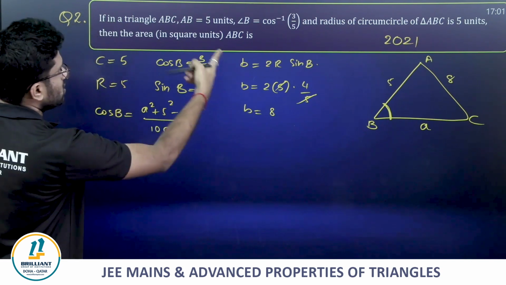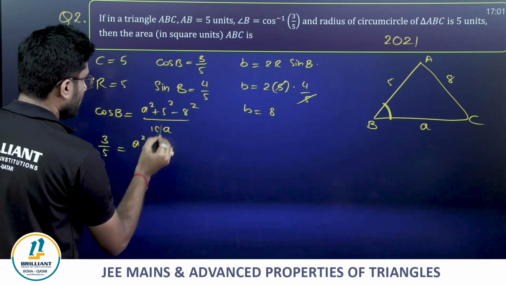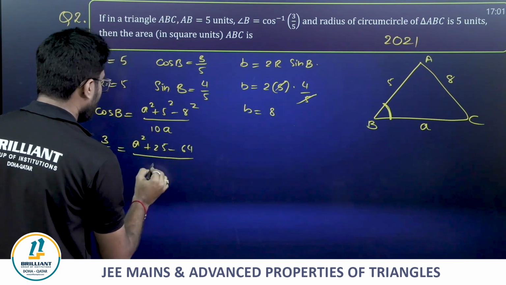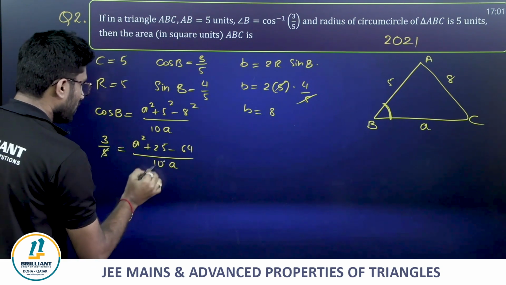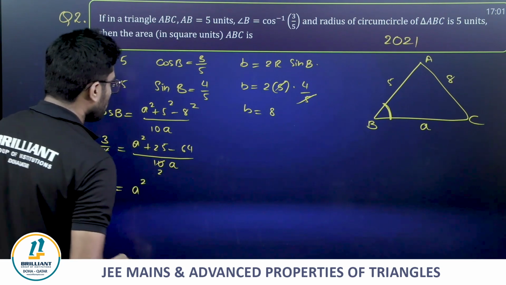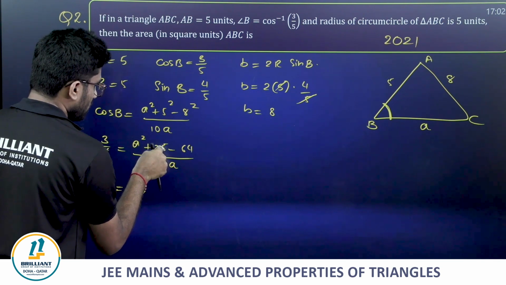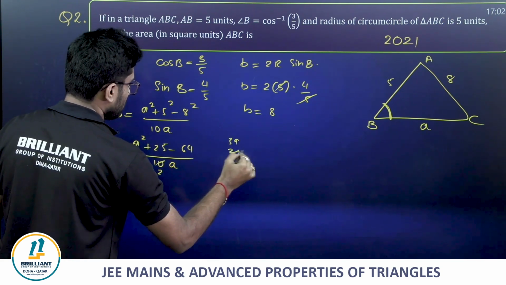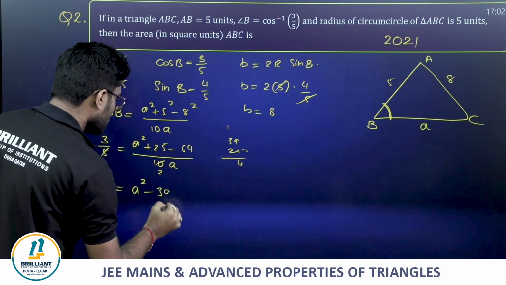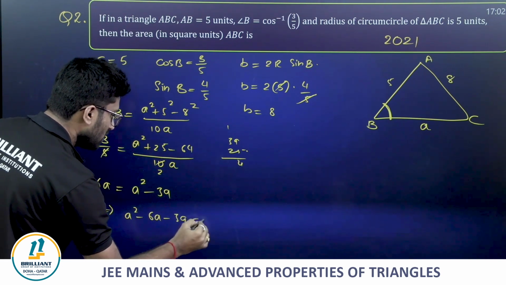Guys, what is cos B, friends? 3/5. So 3/5 = (a² + 25 − 64)/(10a). 5 ones are 5, 5 twos are 10, 3 twos are 6a = a² + 25 − 64 = a² − 39. Then that becomes a² − 6a − 39 = 0.